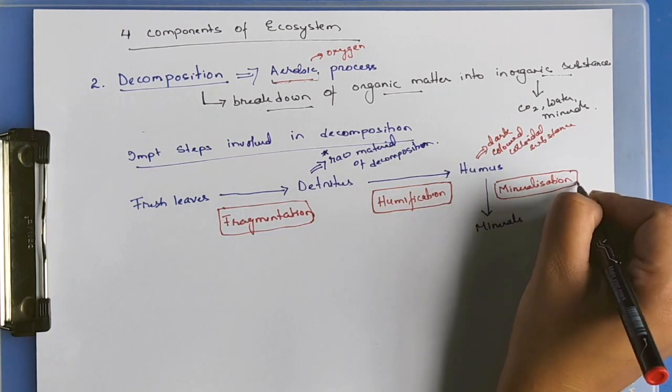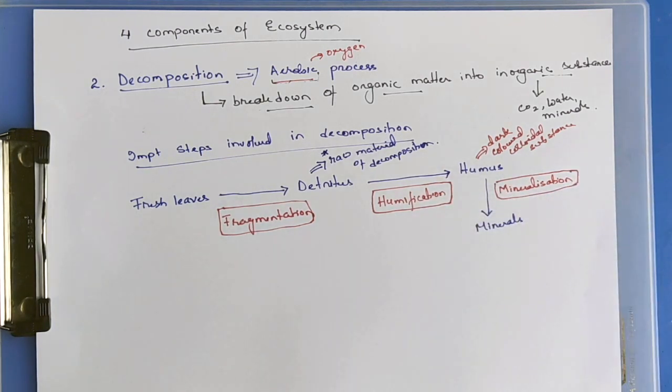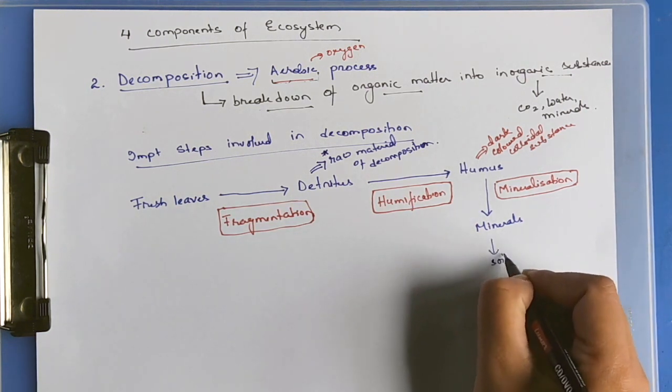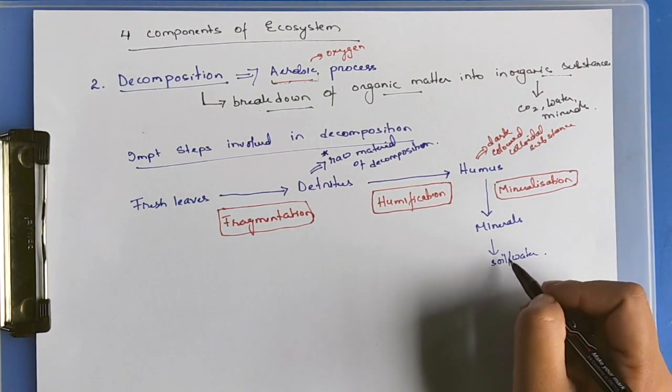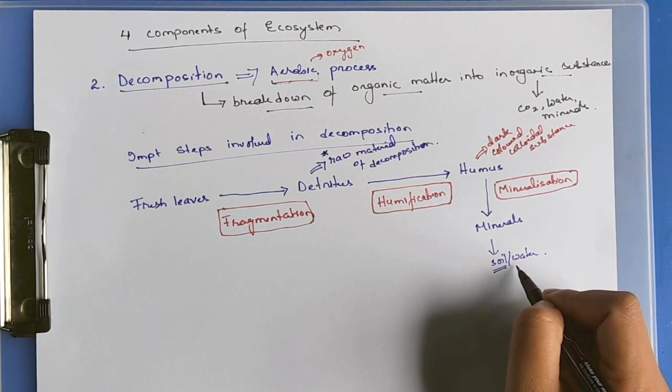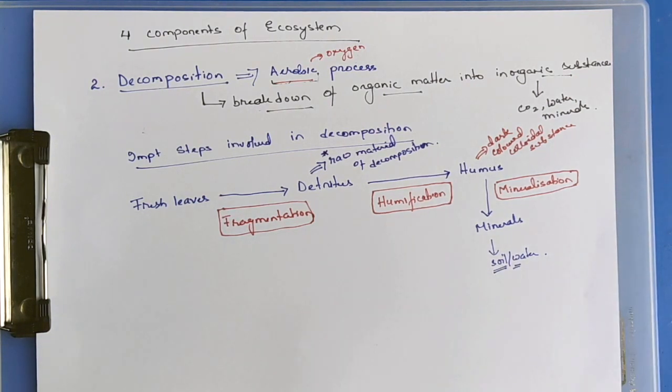Minerals will be present in the soil or in water. If minerals are present in the soil or water, they will be absorbed again by the plants for various metabolic activities, and the process goes on.